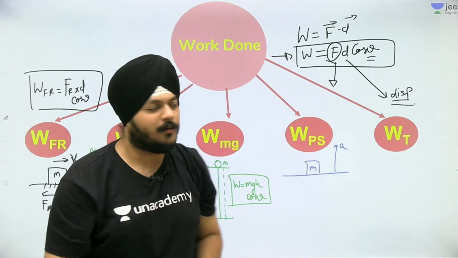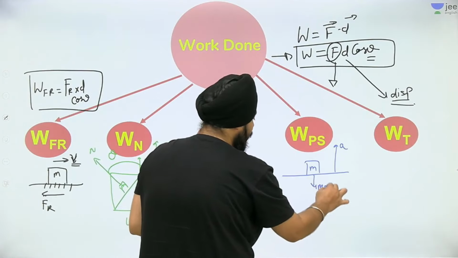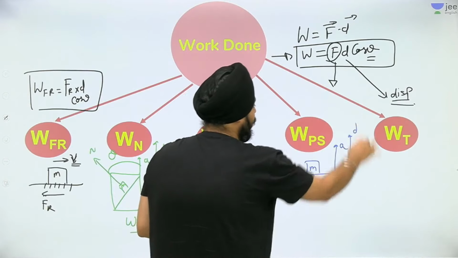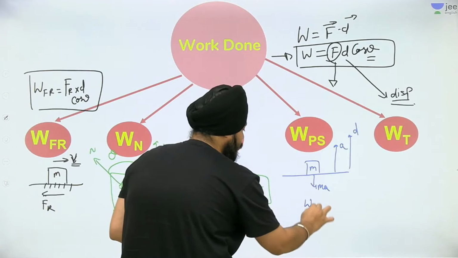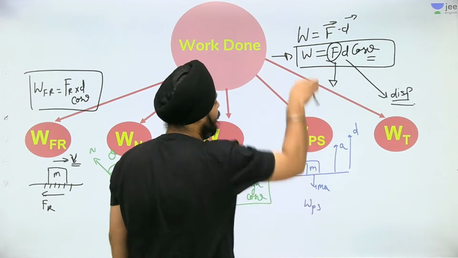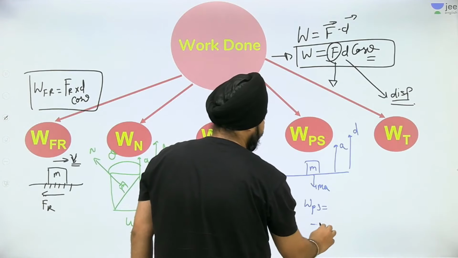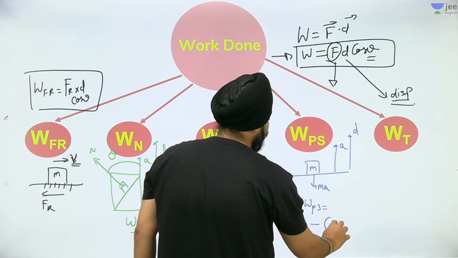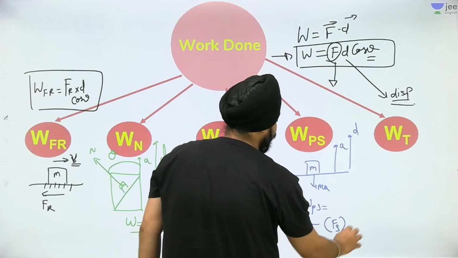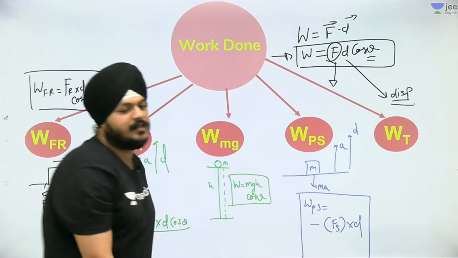So this acceleration is applied in the downward direction, while the displacement is in the upward direction. Force downward, displacement upward, so the work done would be the negative of pseudo force into displacement.